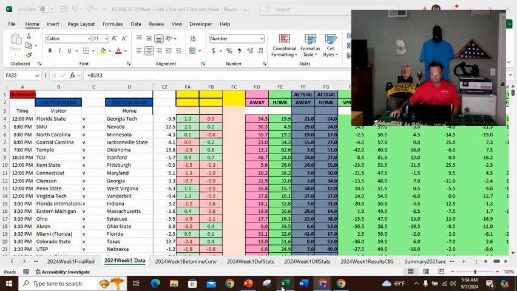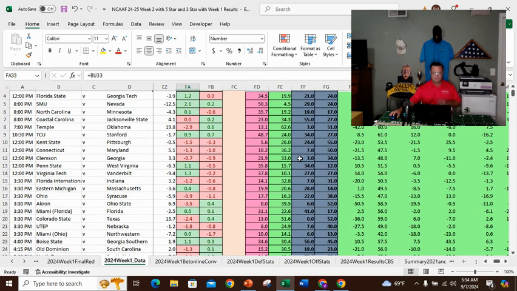So let's look. So I went through SMU again. Escaped the first game. Coastal Carolina blew Jacksonville State out. Is what it is. Oklahoma did as expected. TCU barely took Stanford. The Clemson Georgia game honestly was an embarrassment. Georgia just took them to the woodshed.